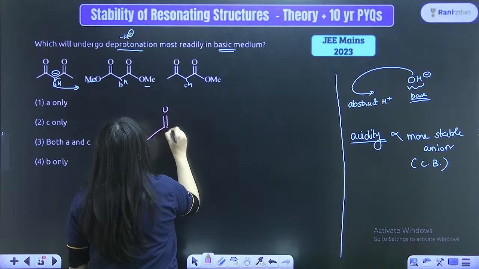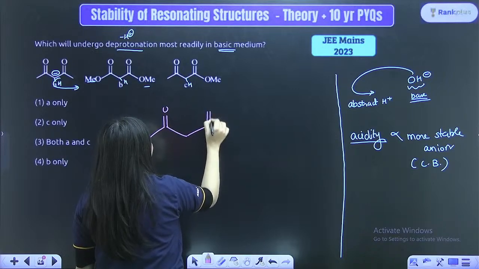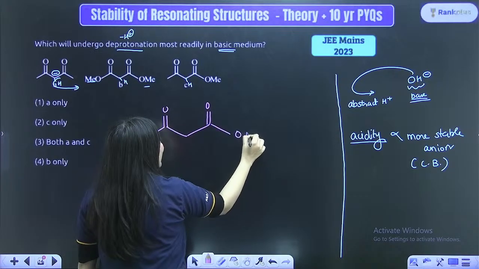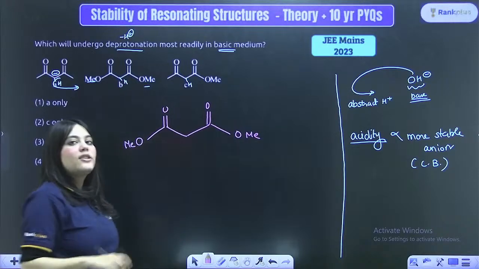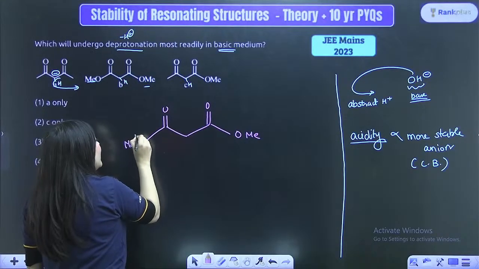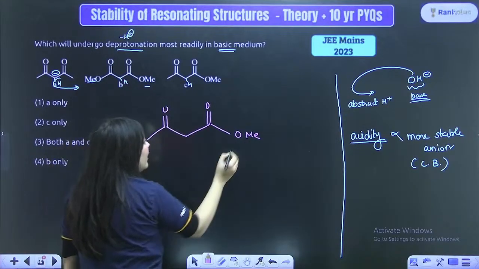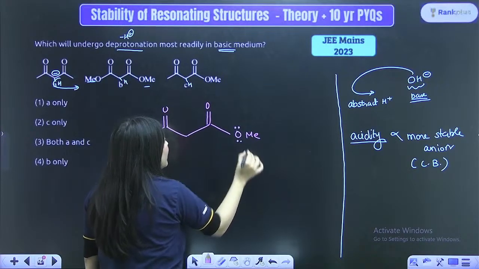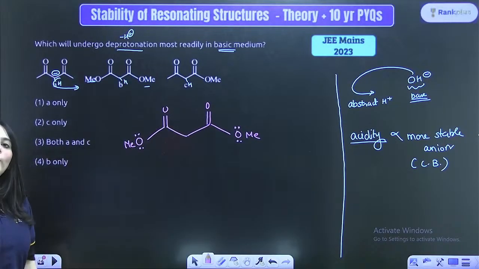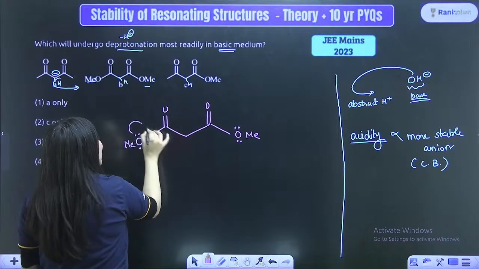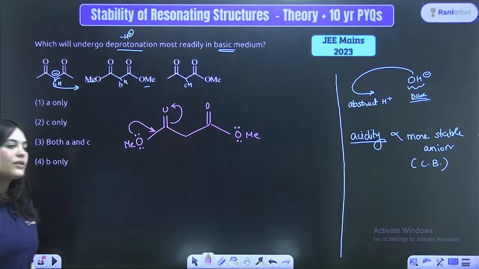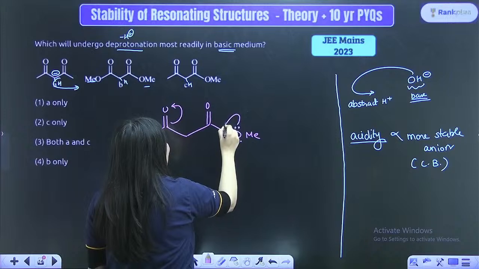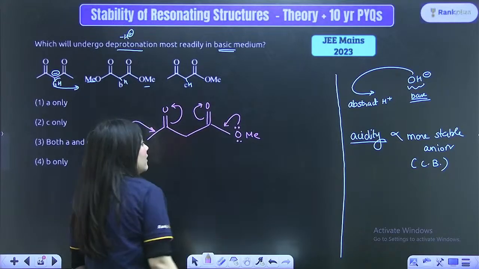This is double bond O. This is here. This is here. This is double bond O. Here it is OMe. And here once again there is OMe. Right? So look at this OMe over here. This OMe has a lot of lone pairs here. So here what this O will do? This O can actually show resonance like this, and this O can actually show resonance like this, right?